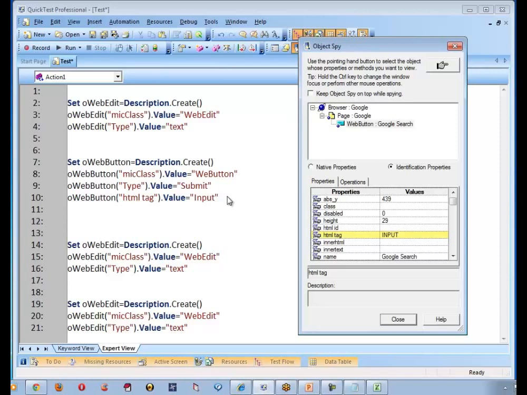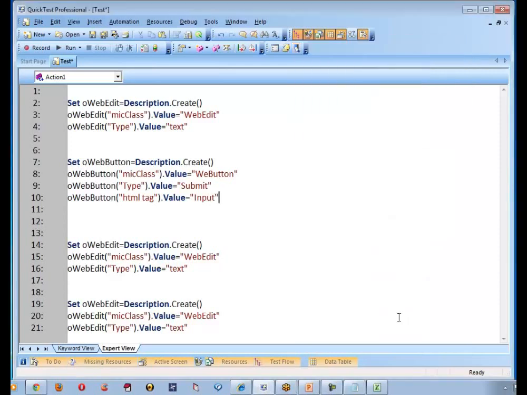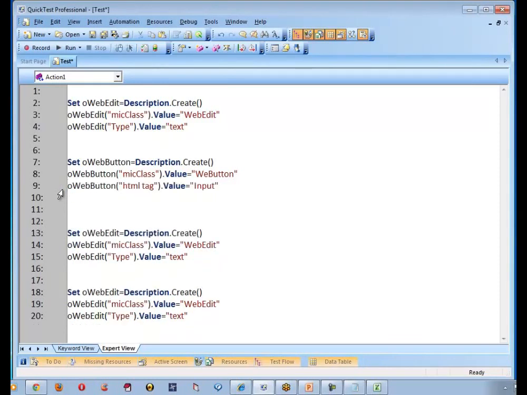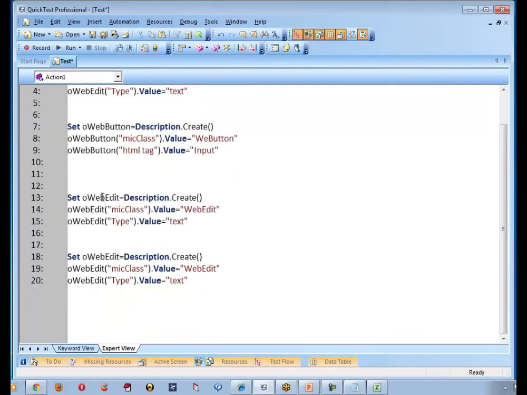If you don't want, you can also skip this. For example, let's say I wanted to use HTML tag. If you don't want, you can skip it. There's no problem at all. Okay, so WebButton is done.